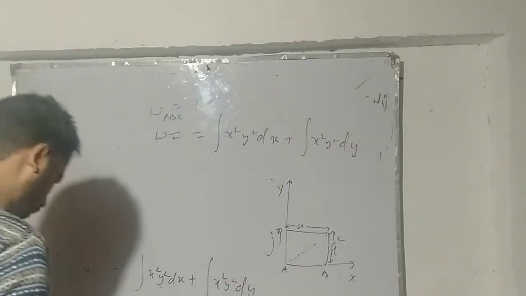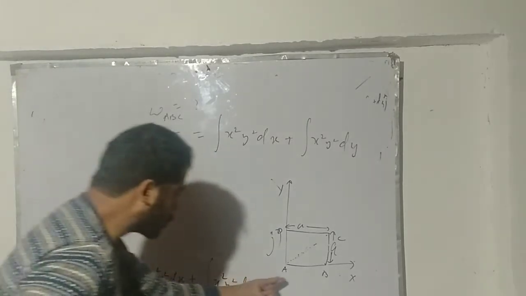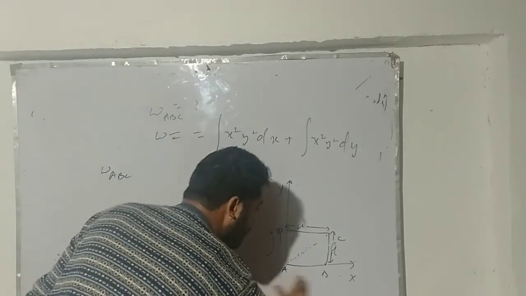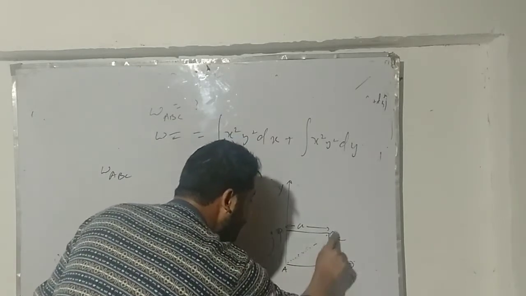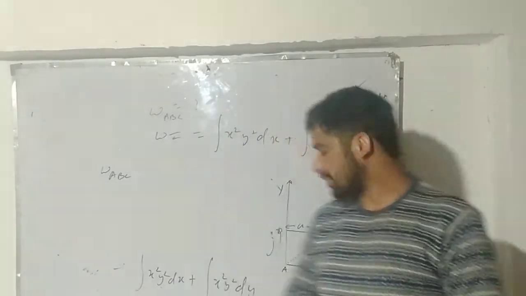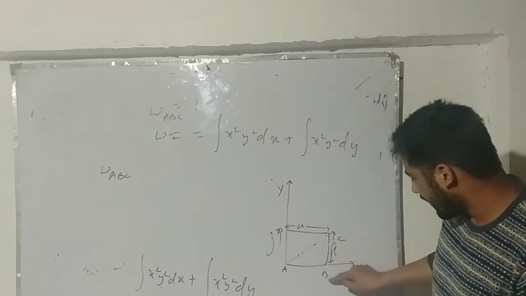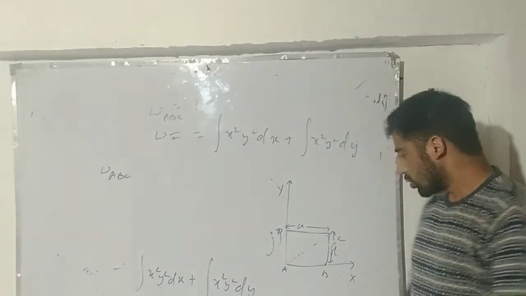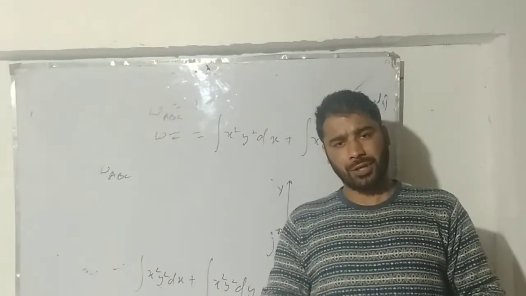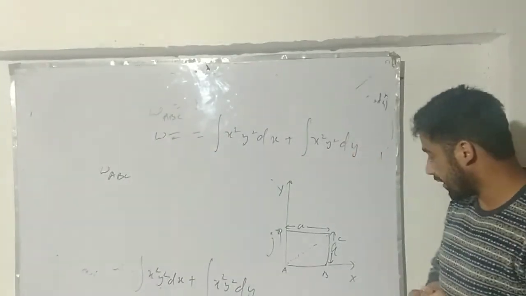Specifically, if I want to know the work done along ABC, it consists of two linear paths. If this picture is visible to you, it consists of two piecewise linear paths. The path ABC, I can give some general name to it. It's piecewise linear, meaning the AB piece of this whole path is linear and its BC piece is linear. So I can call this path ABC, as a whole, piecewise linear. It's not linear as a whole, but it is piecewise linear. I hope you are getting what I mean to say.